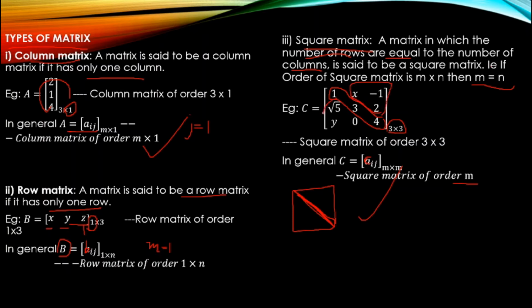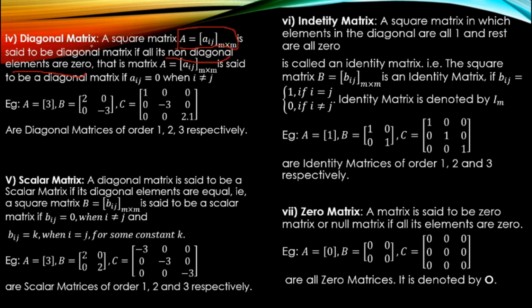So in a diagonal matrix, the non-diagonal elements are 0. That is, A equal to Aij m by m is said to be diagonal if Aij equals 0 for i not equal to j. I'll explain it to you. First, before that, we'll go for an example.